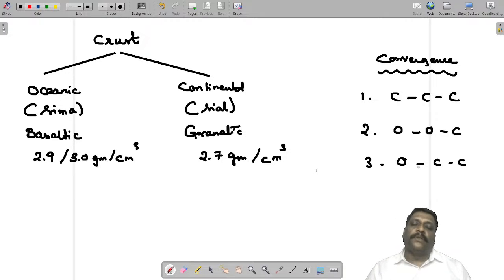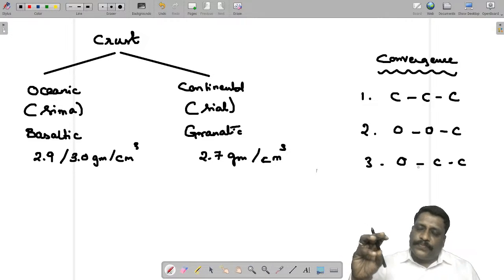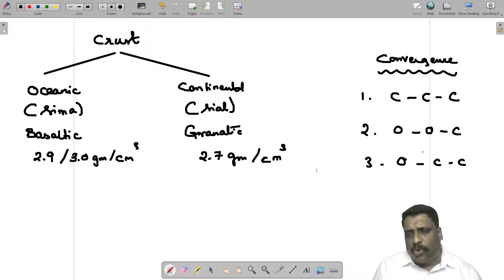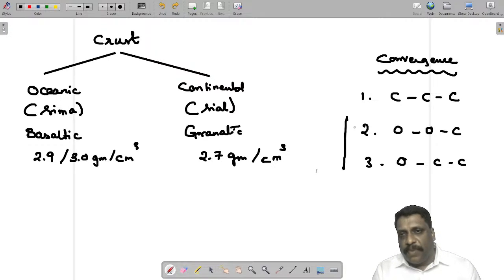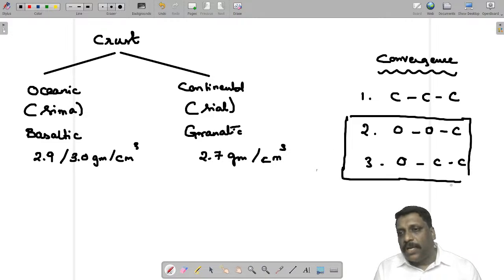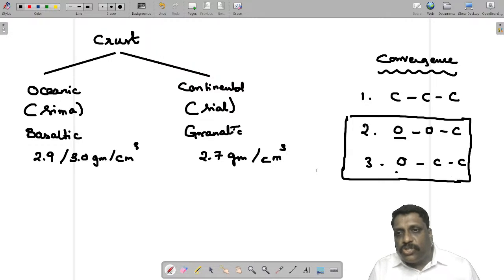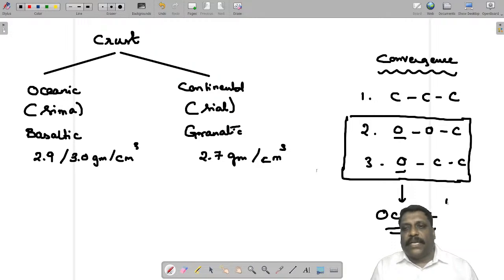Now this particular question is talking about the locational aspect of oceanic features. Where exactly will oceanic features be developed? Oceanic features will be formed either along ocean-ocean convergence, or along ocean-continent convergence. It means any convergent boundary where at least one crust should be oceanic crust. That's what we have to talk about.